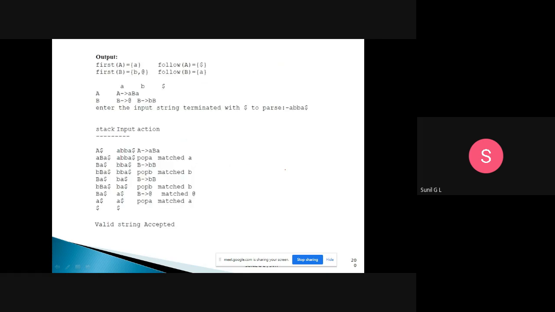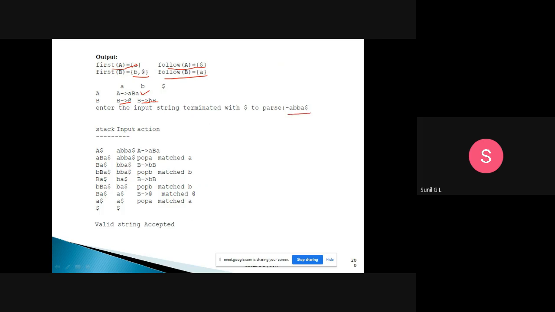Now we will go to the output. Here we are first displaying first and follow: first of A, follow of A will be dollar, first of B is b and epsilon, and follow of B will be a. So here A, B, dollar we are printing, then the A productions, A tends to small a capital B, and these are the B productions, B tends to epsilon, B tends to small b. Then you need to enter the input string.